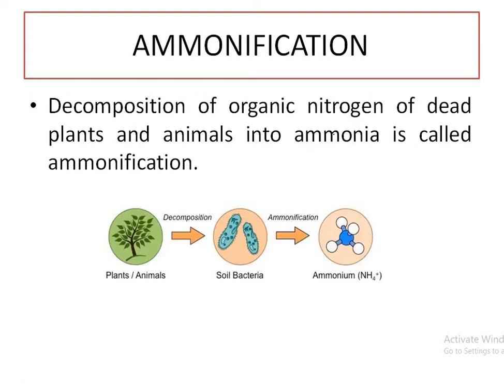Next process is ammonification. The decomposition of organic nitrogen of dead plants and animals into ammonia is called ammonification, and this decomposition and ammonification process is done by the bacteria and fungi especially.